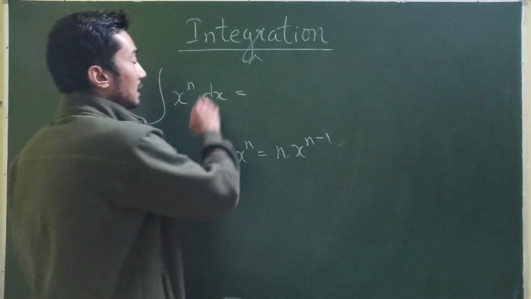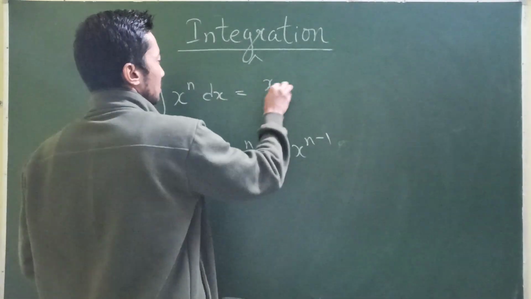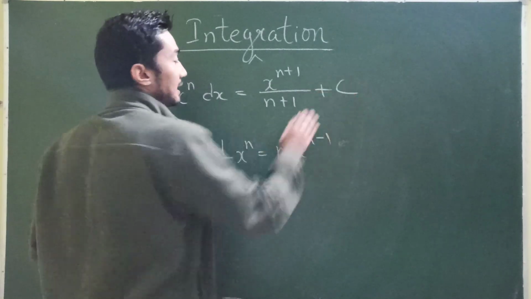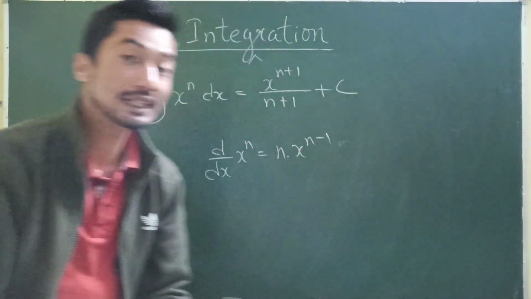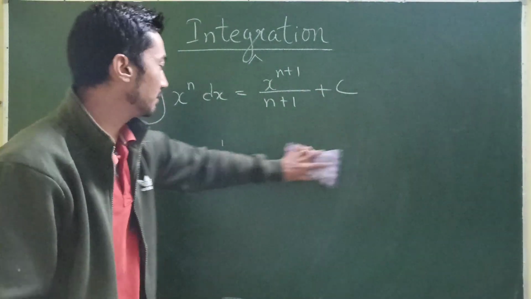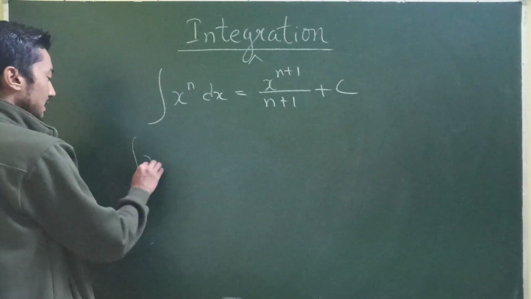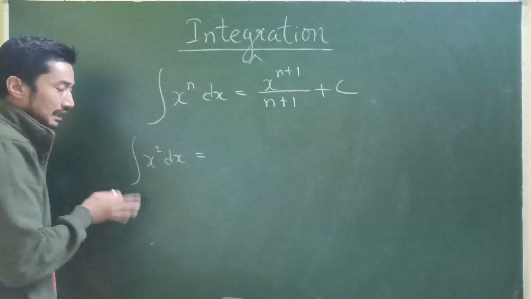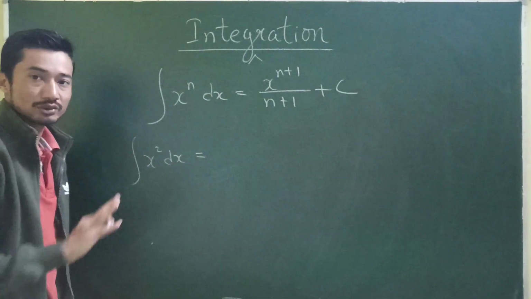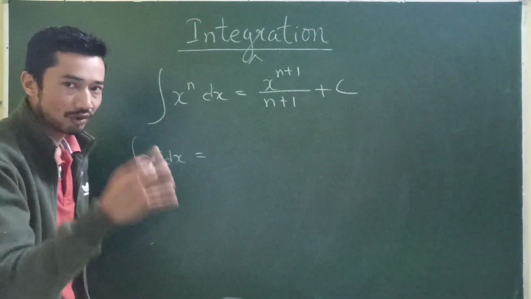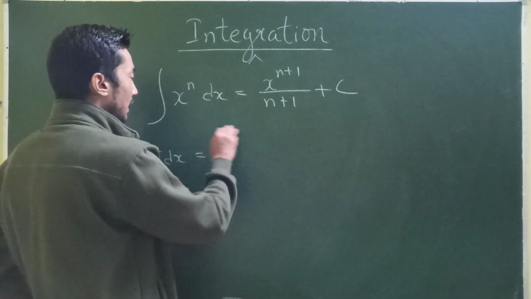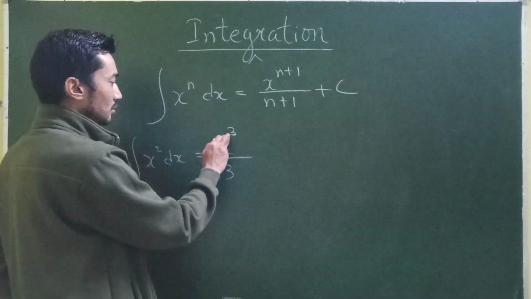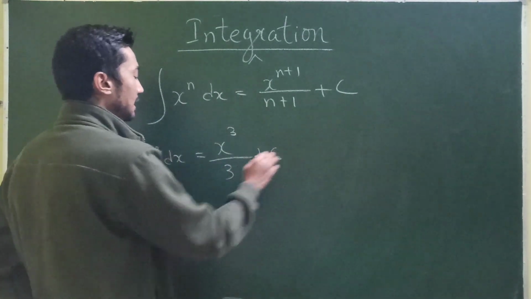Now for x power n, integration of x power n with respect to x, we will be using x power n plus 1 upon n plus 1 plus c, if it is indefinite integration. Now for example, let's say x squared with respect to x. Here this is indefinite, so no limits will be given to us. This is just the common formula that they are asking. So that's going to be x power 2 plus 1, that's 3, upon 2 plus 1, that's 3, plus c.